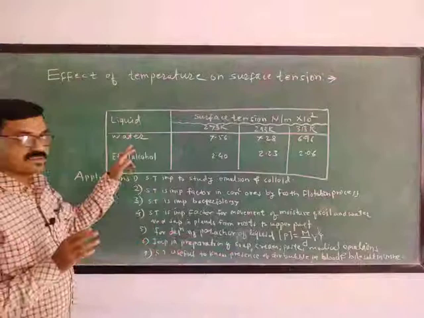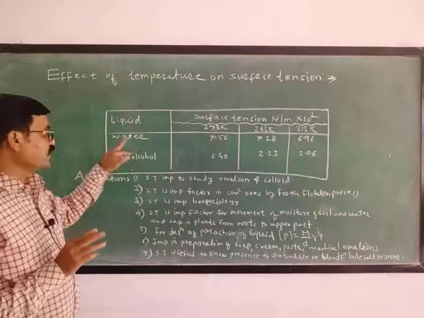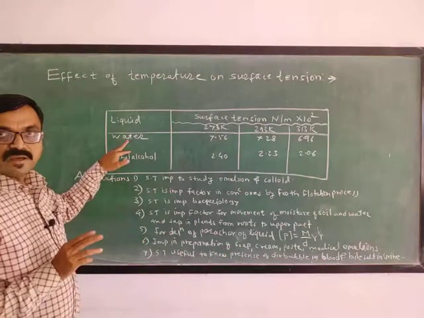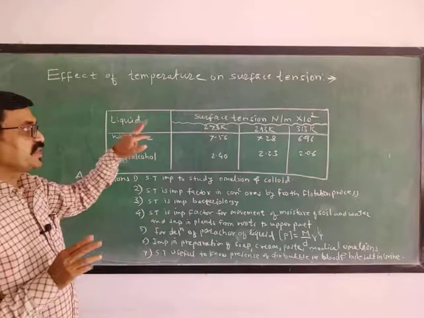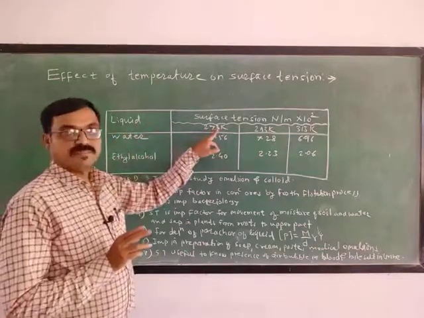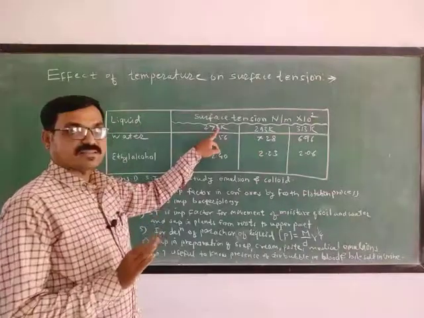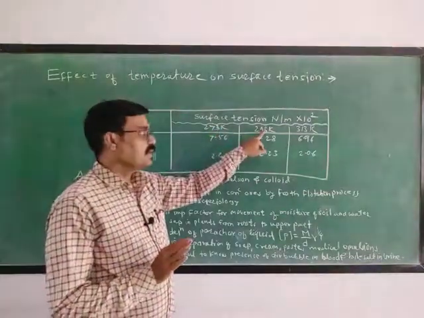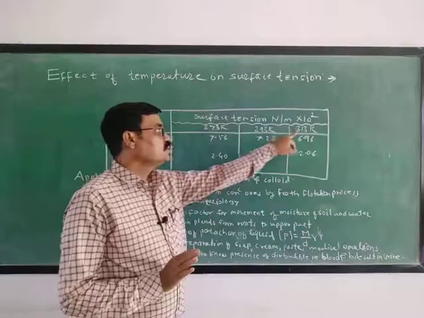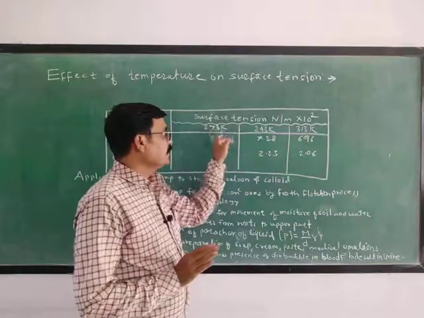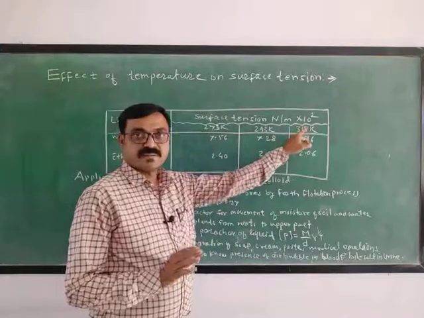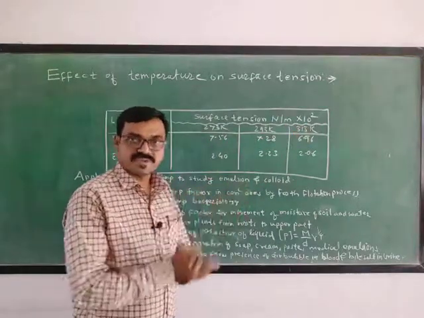There are two examples. We have taken two liquids for the study of the effect of temperature on the surface tension. Temperature initially 273 Kelvin. Later on temperature increases, it becomes 293 Kelvin. Later on again still increases to 313 Kelvin. In this way temperature increases. But what happens to the surface tension?